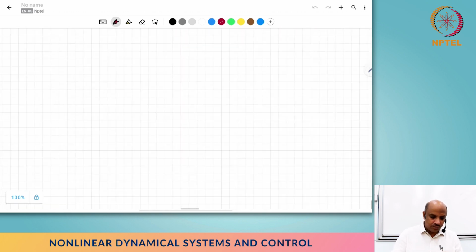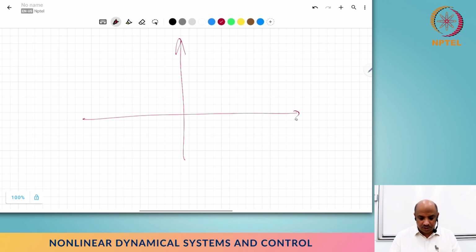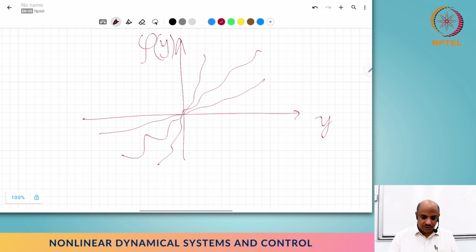So, ignoring the time varying nature, we'll have phi and y on the x and y axes, and a sector nonlinearity is essentially any nonlinearity that lives in this particular sector. In this particular case, I am assuming m1 corresponds to the x-axis, that is 0, and m2 happens to be infinity, right?